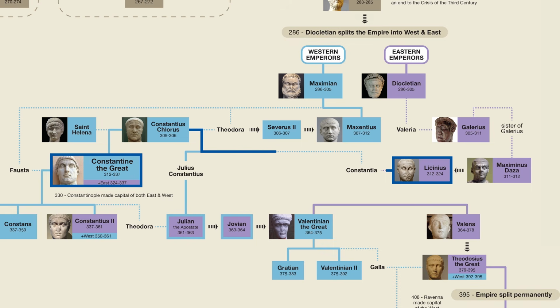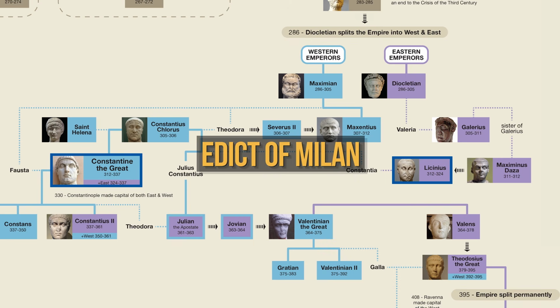Licinius even married Constantine's half-sister Constantia, and together the two emperors issued the famous Edict of Milan, which gave Christianity legal status throughout the Roman Empire. Now, please note that the Edict of Milan did not make Christianity the official religion of the Roman Empire. That step would actually come much later.